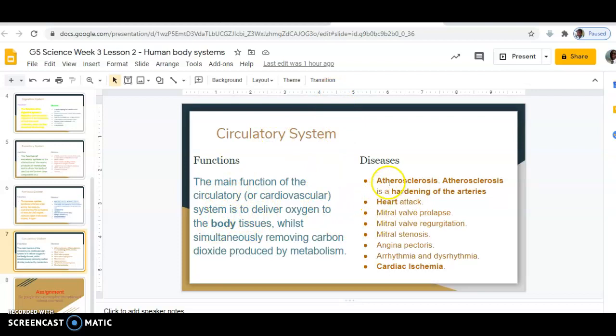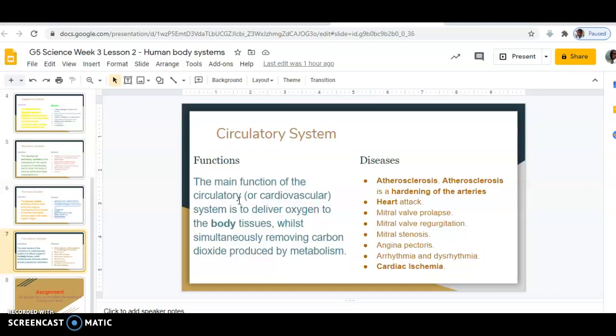The diseases that are connected here are atherosclerosis, heart attack, mitral valve prolapse, mitral valve regurgitation, mitral stenosis, angina pectoris, arrhythmia, and dysrhythmia. And then we have cardiac ischemia. Cardiac is something to do with the heart. So those are the diseases that are connected with those five main systems of the body.